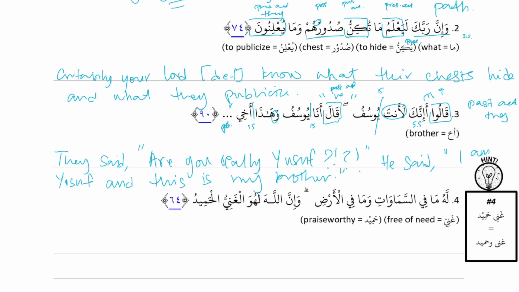Okay, last one here. له ما في السماوات وما في الأرض وإن الله لهو الغني الحميد. Okay, lahu. So this is a lam, but I know it's a TLDR because there's an attached pronoun coming after it. So it's TLDR and it's noun. We saw a sentence like this last chapter. There's a break between there. And then fis samawati is TLDR and it's noun, and then fil ardi is TLDR and it's noun. Not labeling ma. And then that sign tells us new sentence. Inna Allaha is sentence starter and it's noun.